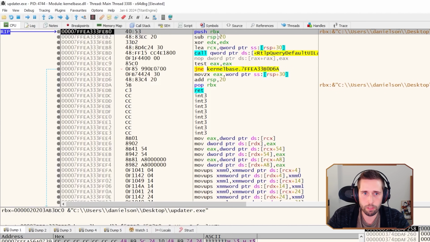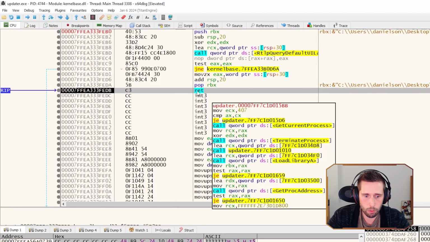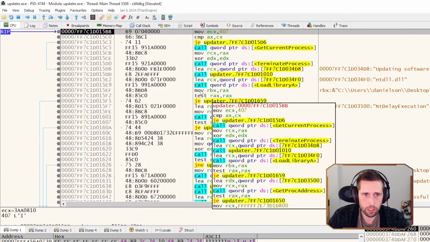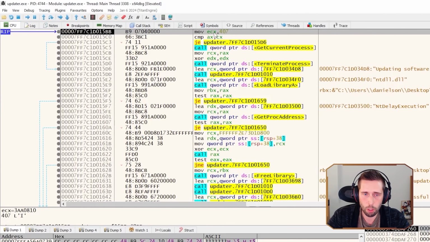So this is the actual function that's going to be executed. At the end of this function, we're going to have a value, and that value is going to be the UI language of my system. If I press this button here, execute till return, it's going to execute until the return, which is returning to my malicious code. Now we're back in our malware code.